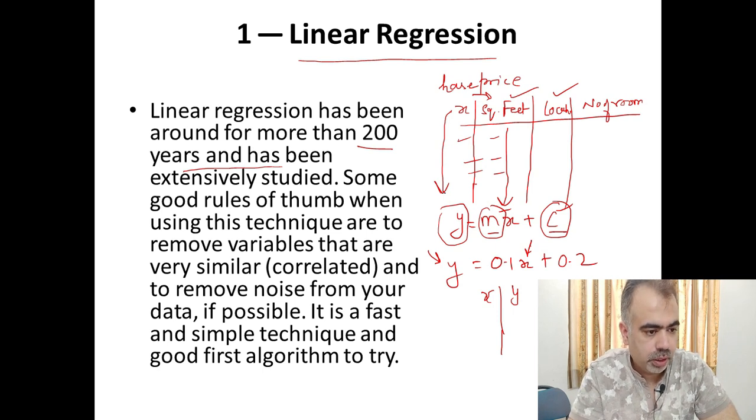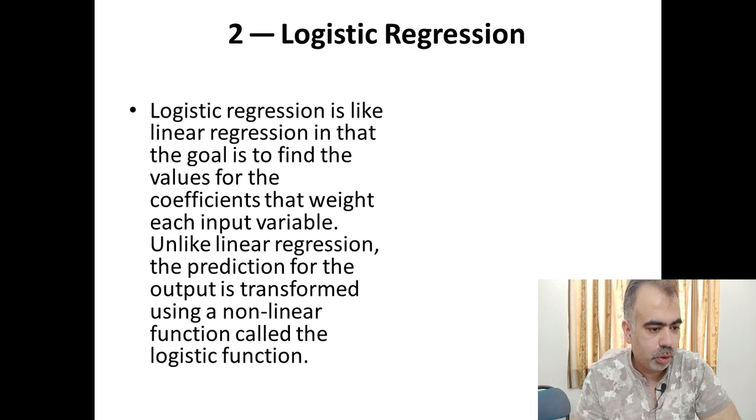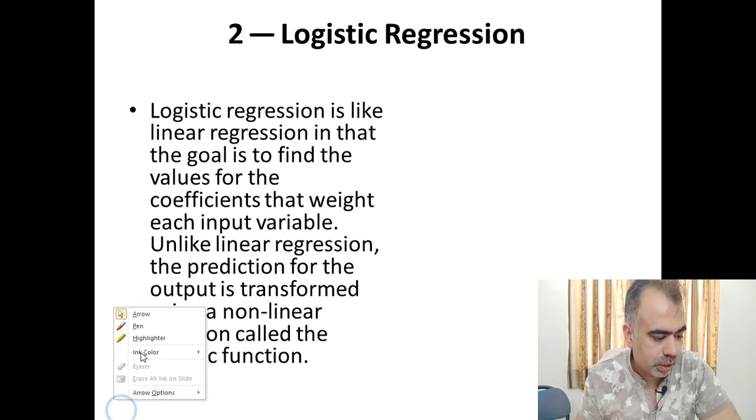So let us move towards the next one. The second most important algorithm used in machine learning is logistic regression. Logistic regression is like linear regression in that the goal is to find the values of the coefficients that weight each input variable. Unlike linear regression, the prediction for the output is transformed using a non-linear function called the logistic function, or what we also call the sigmoid function.